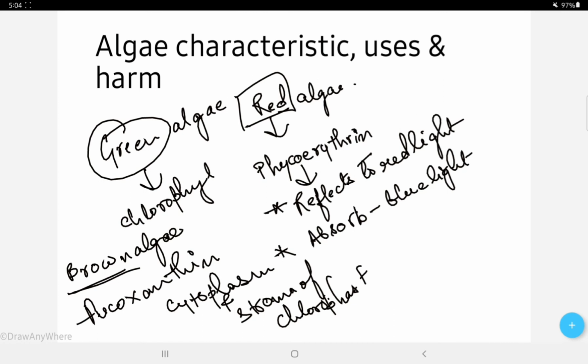So the three major classes of photosynthetic pigment which occur in algae are chlorophyll, carotenoids, and phycobilins. So this is about algae. Let's move further.